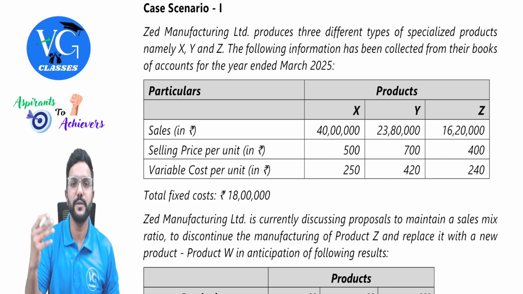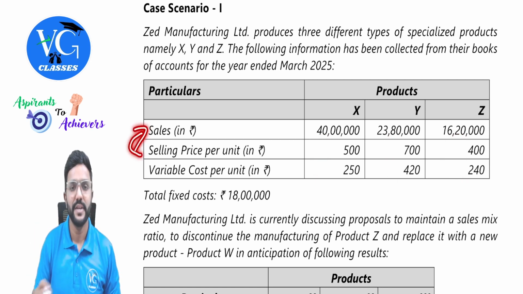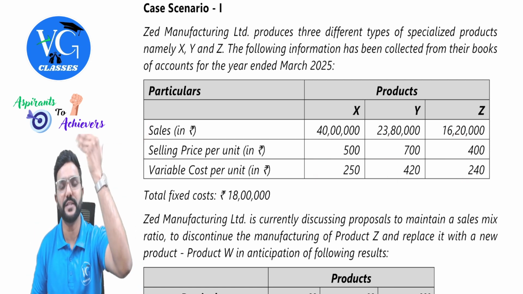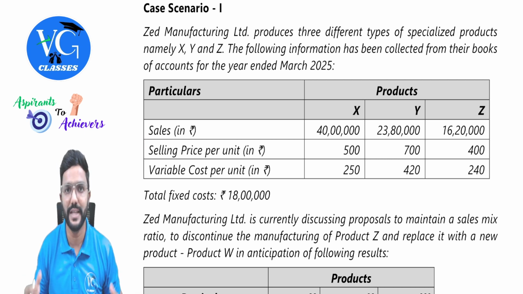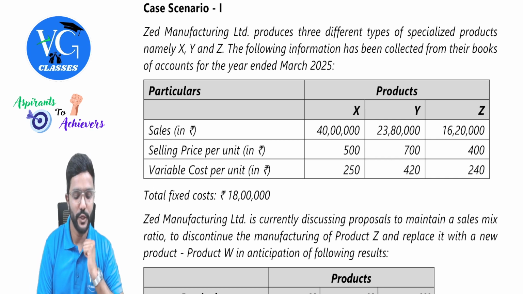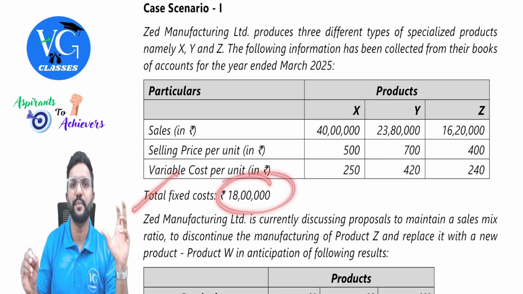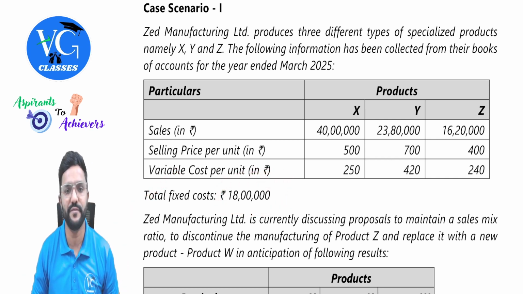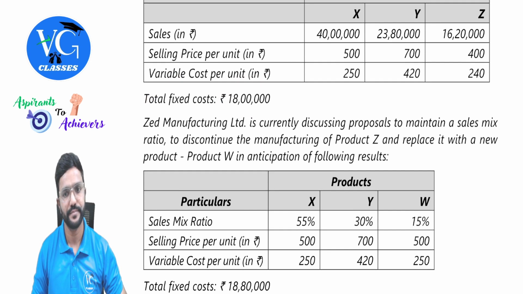And we can also calculate sales in units. If you just divide sales in rupees by selling price, you will get the sales in units, guys. Then the total fixed cost of all the 3 products put together, we can call it common fixed cost, which is 18 lakh.